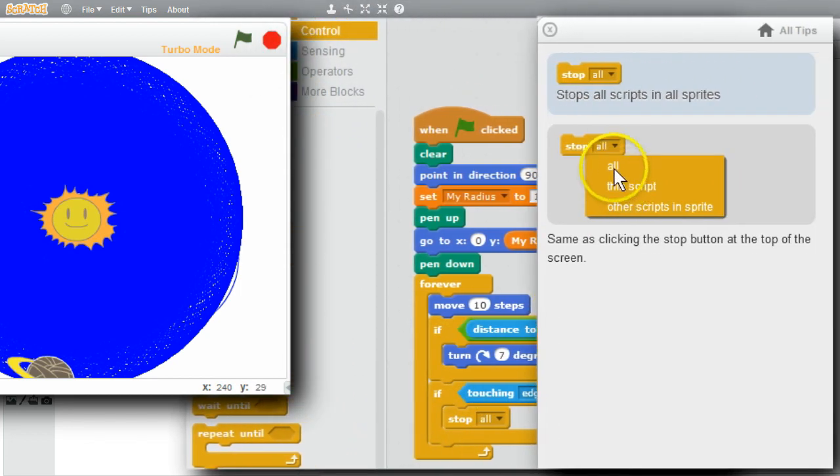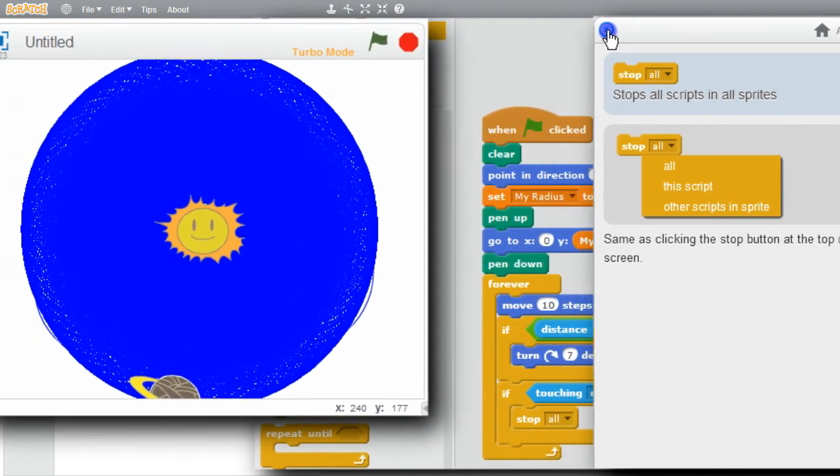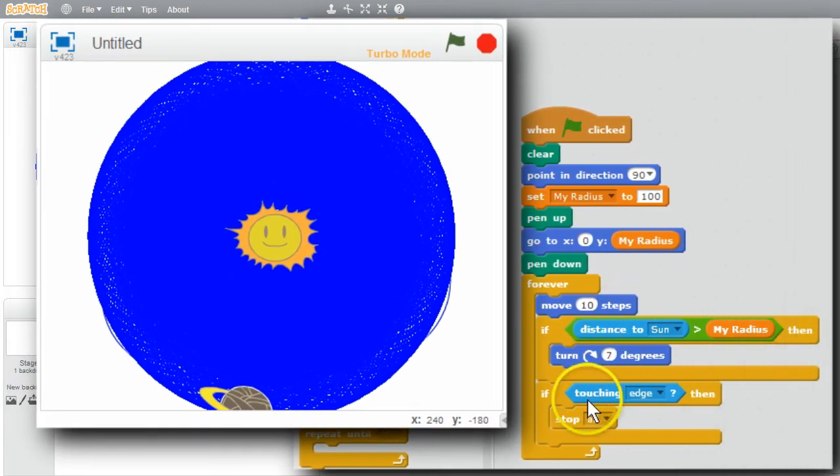I'll use Stop All to be sure all the scripts are stopped, but Stop This Script would work fine in this program since this is the only script running. Stop All can be helpful for stopping clones. I'll introduce clones later. And Stop Other Scripts in Sprite can be helpful to stop all the other event handlers that may be running. It would leave only the calling one running. I'll close Help.